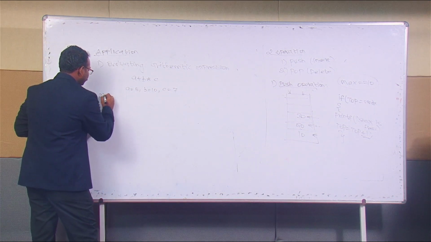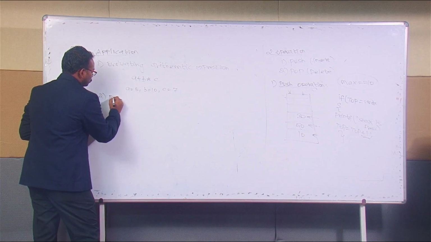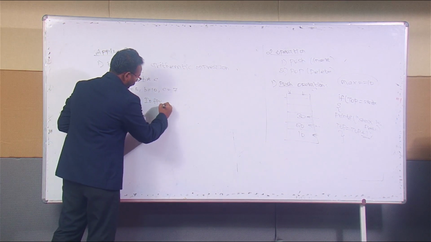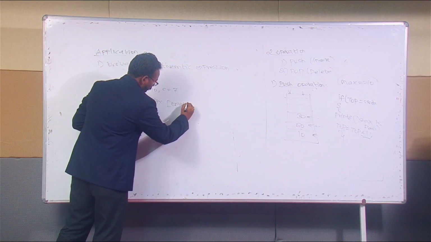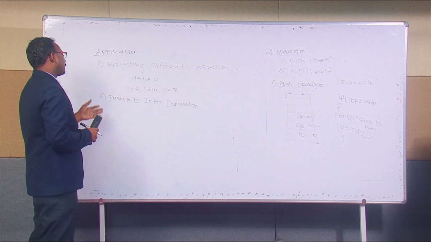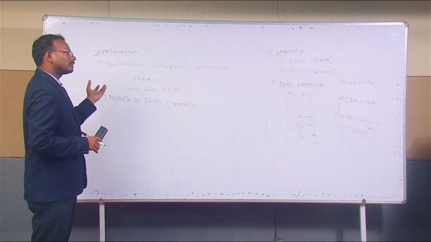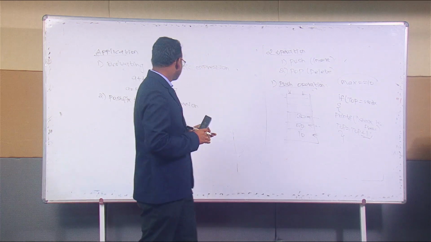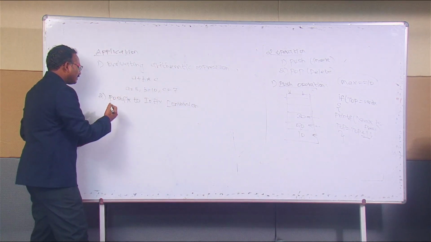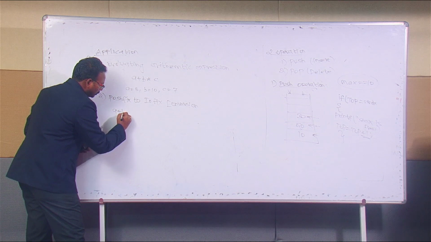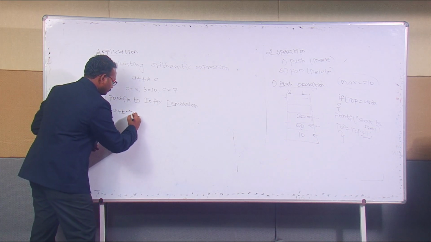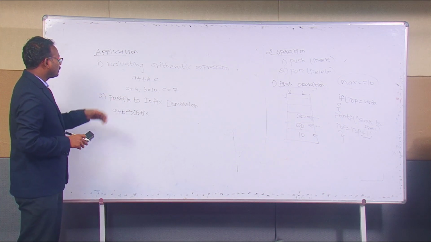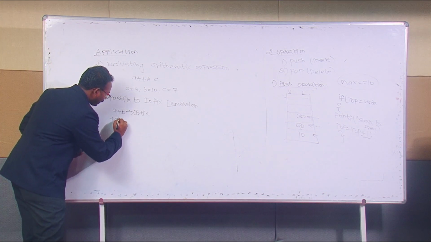And the second one is postfix to infix conversion. This is the main concept. What is postfix to infix? There are three types: one is prefix, the second is postfix, and the third is infix. Okay, infix is, for example, a plus b. If the operator is present between the operands, then it is infix. Prefix is nothing but the operator is present